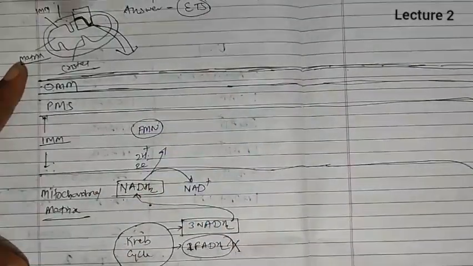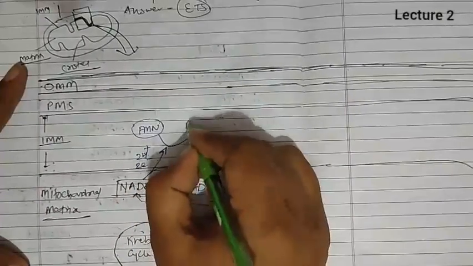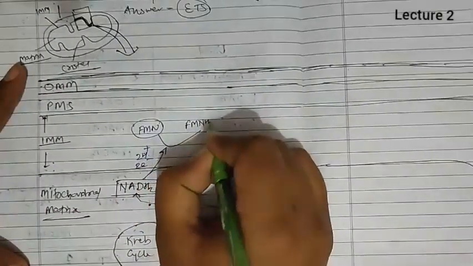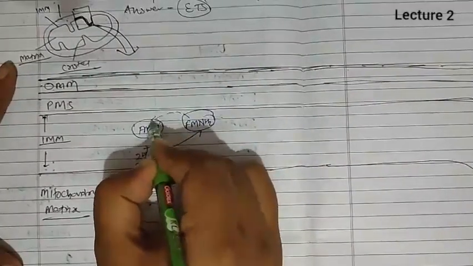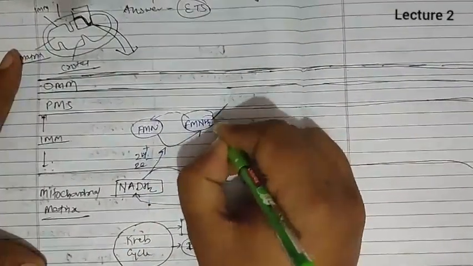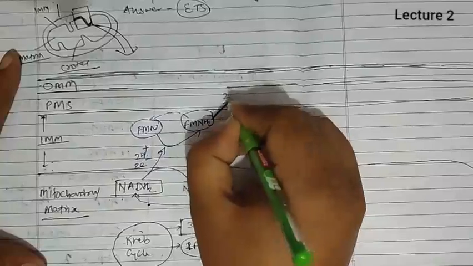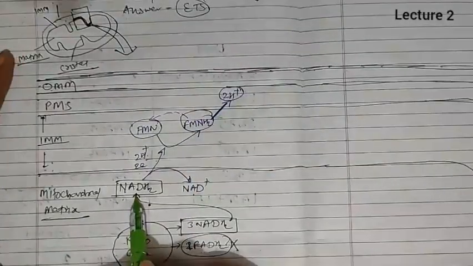Now these 2H plus and 2 electrons are received by FMN, that is flavin mononucleotide. Flavin mononucleotide is an electron as well as hydrogen carrier, so it will receive both and convert into FMNH2 and get reduced. Now when FMNH2 breaks again, it will form FMN again. 2H plus will be released to the perimitochondrial space, which was actually donated by the NADH2.